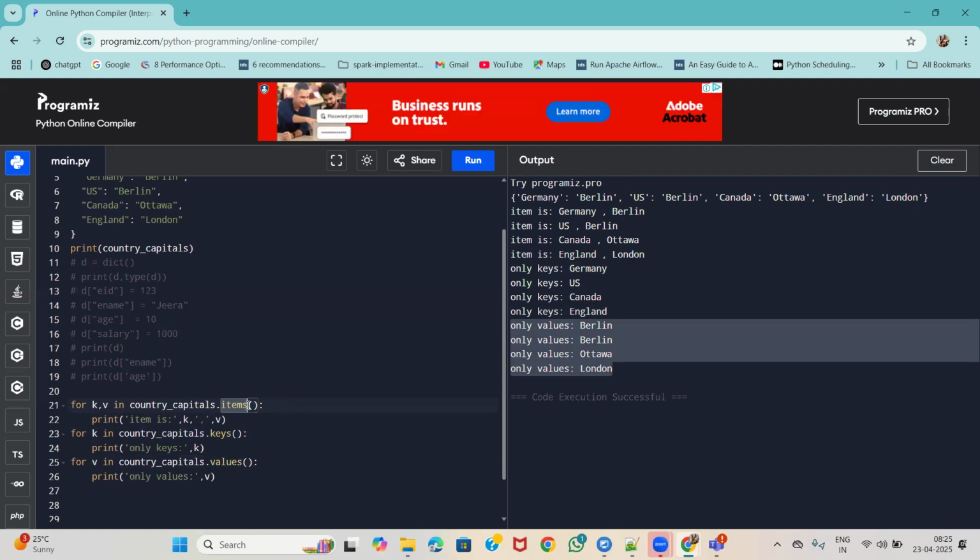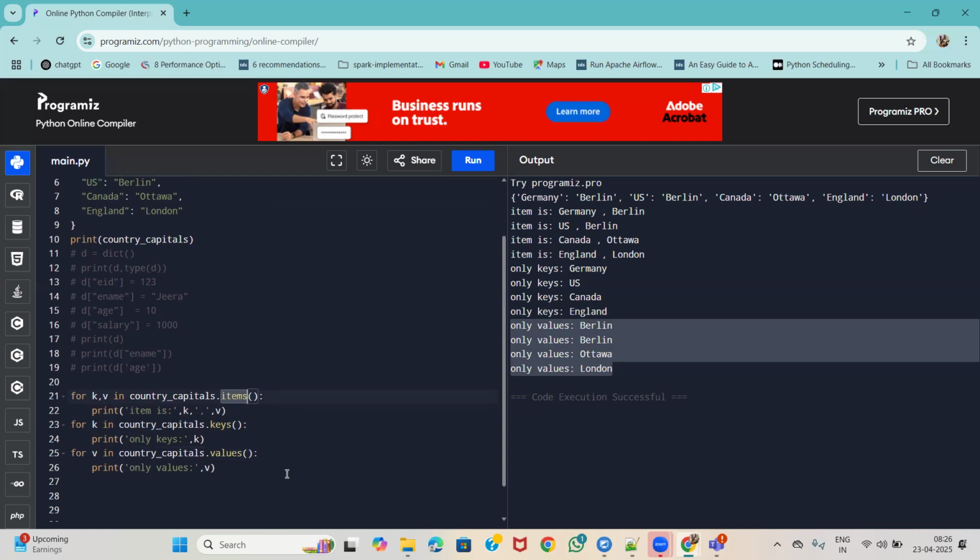We will be dealing with a lot of things with dictionaries only. Whenever we are loading config files and all, at that time also we will be using these dictionary formatted things, items and accessing the keys and values. So this is how we can use these dictionary methods.